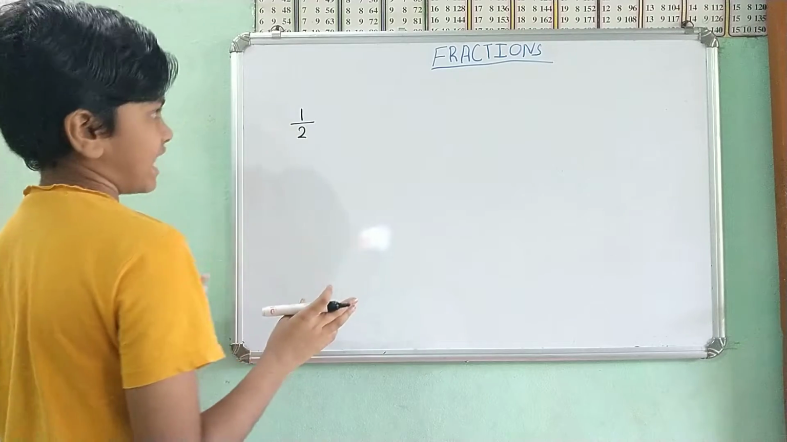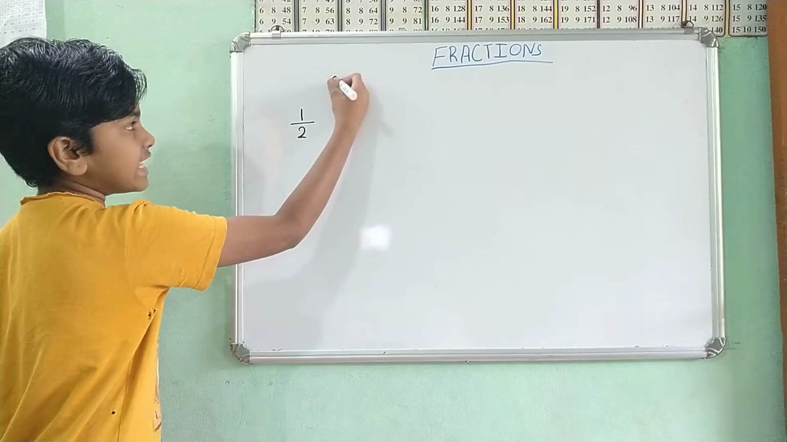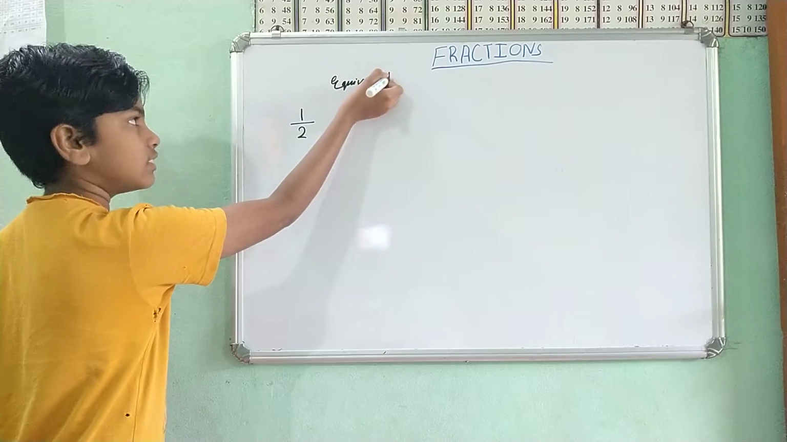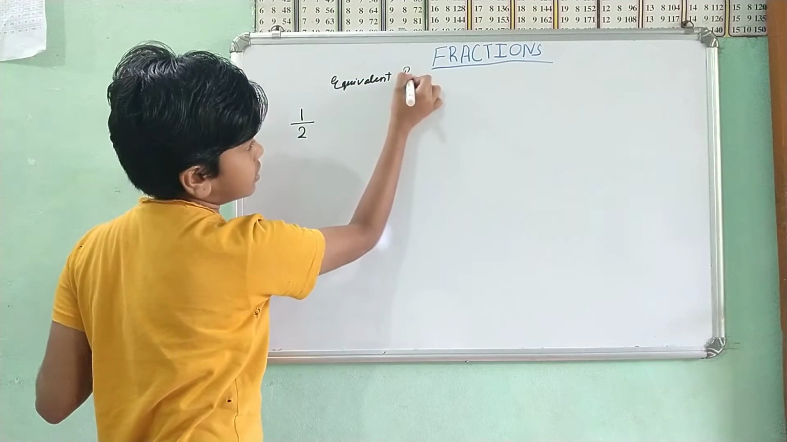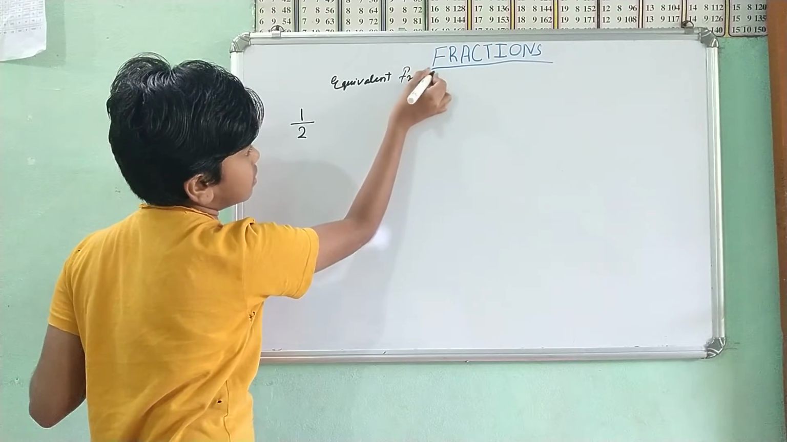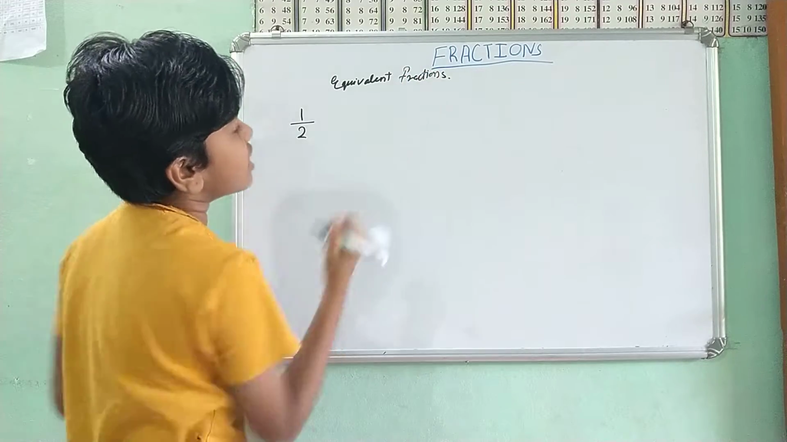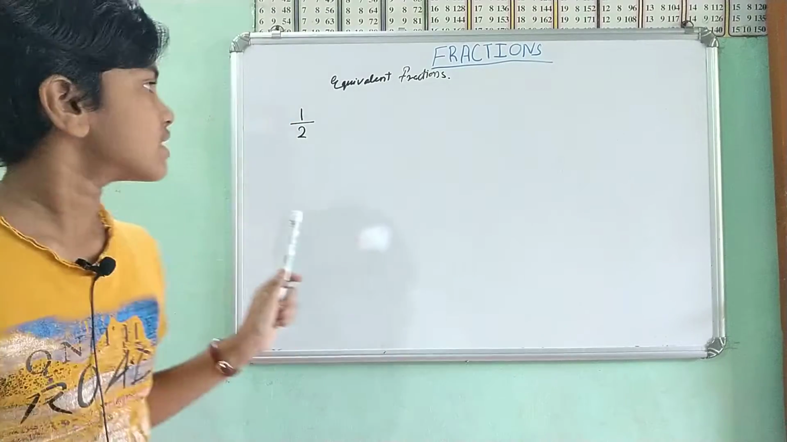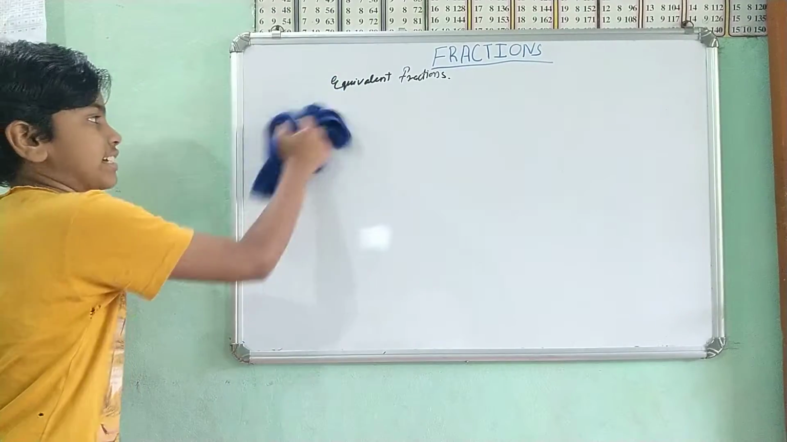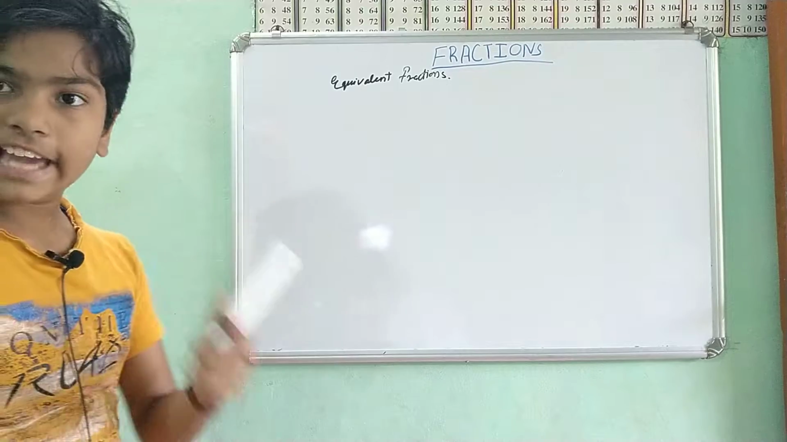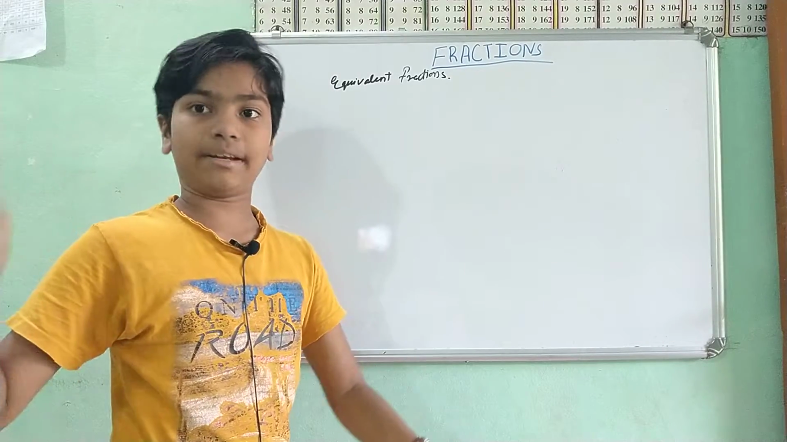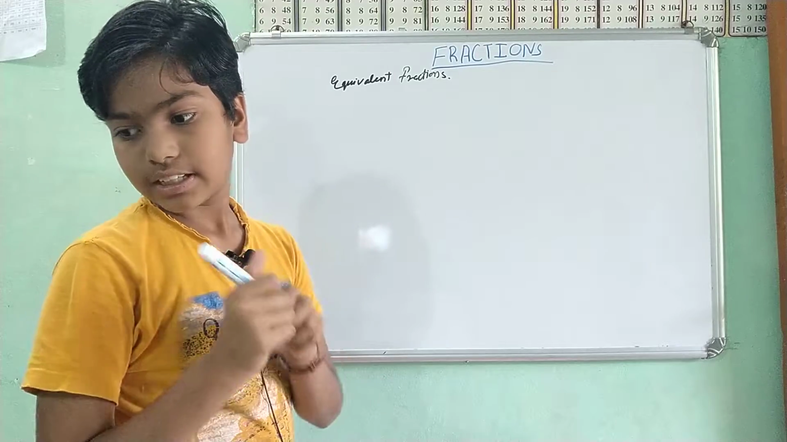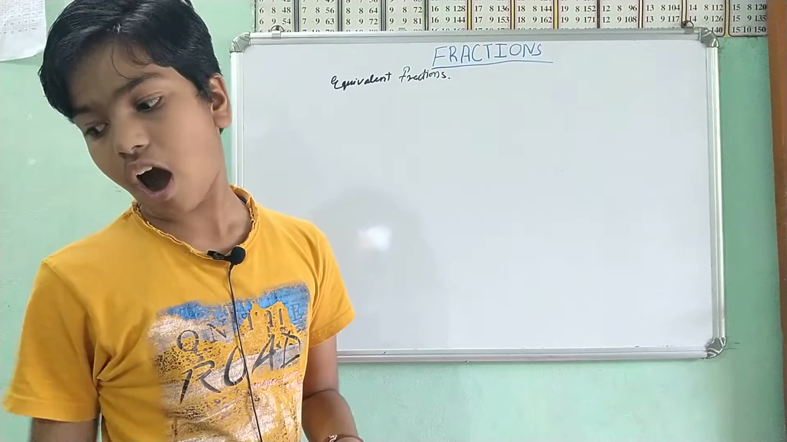Equivalent fractions basically refer to the same values. If you're not understanding this, I will take this 1 by 2 as an example. I can take this sum again and again, but first let me express this. Let's really take a half now.